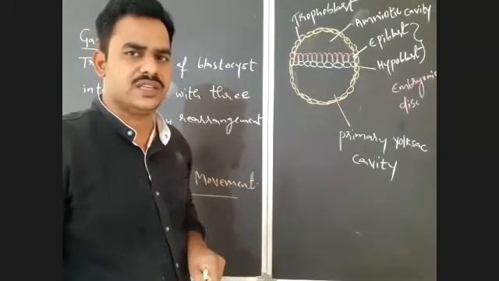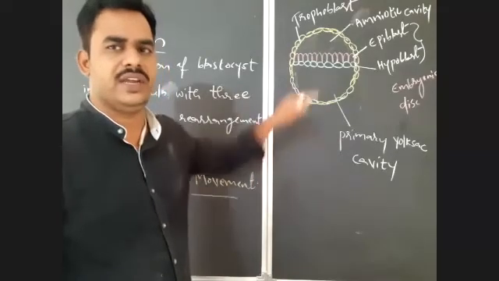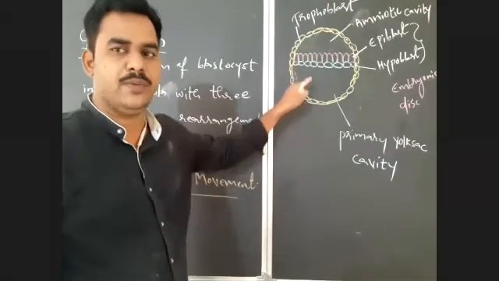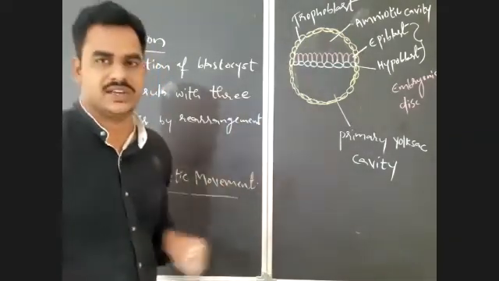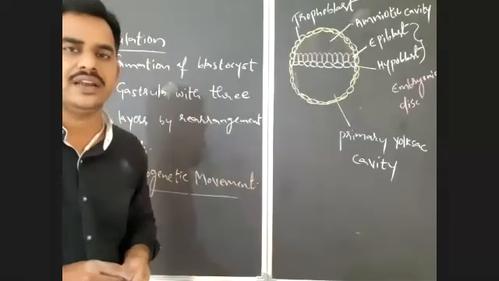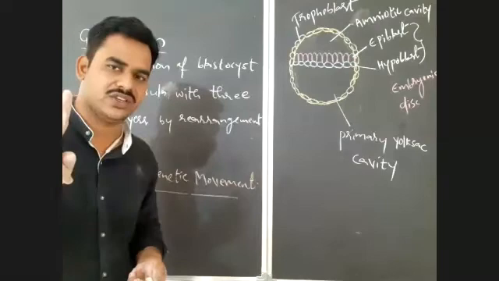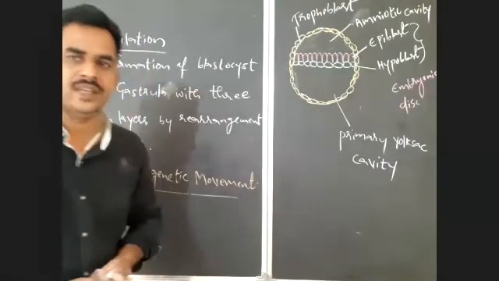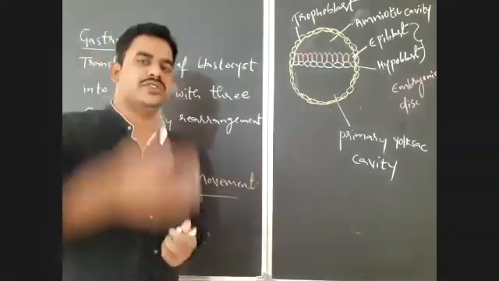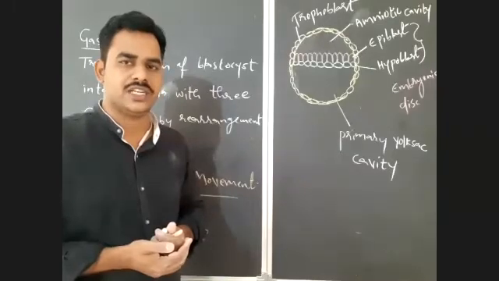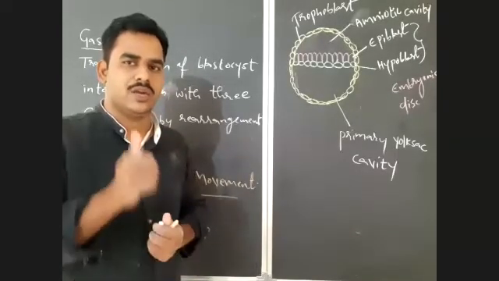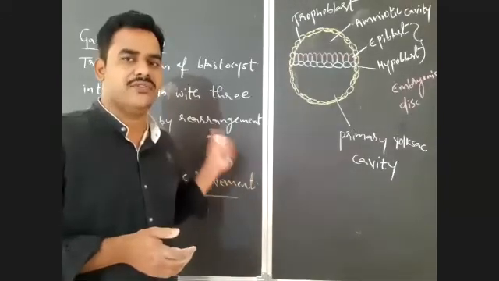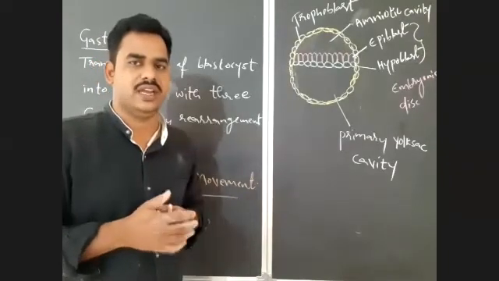Where is the amniotic cavity present? The amniotic cavity is present in between epiblast and trophoblast. Primary yolk sac cavity is present between hypoblast and trophoblast, right? Now how many layers are formed in the embryonic disc? In the embryonic disc, there are two layers. What are those two layers? Epiblast and hypoblast. Actually, the epiblast will be differentiated into ectoderm in future. Hypoblast will modify into endoderm in future. But what about mesoderm? For the formation of mesoderm only, the morphogenetic movements will take place here. Okay, that we will see now.